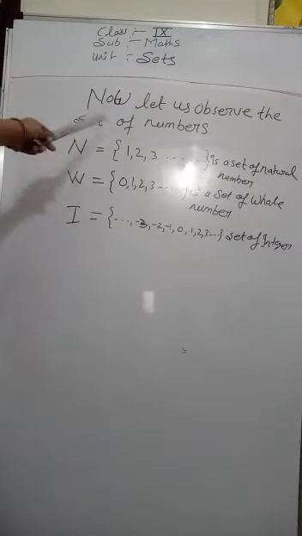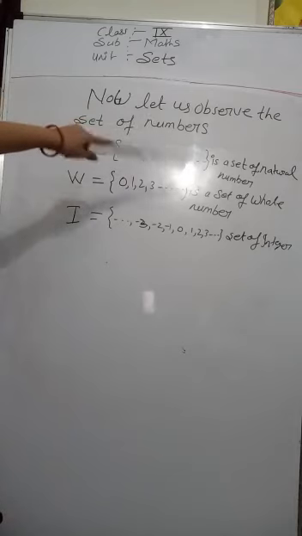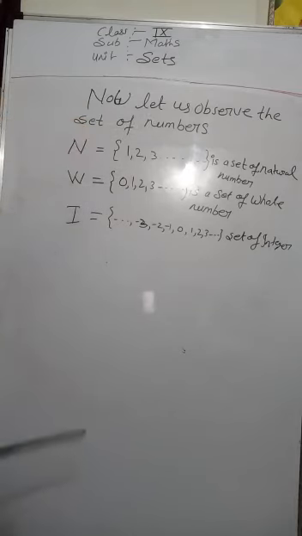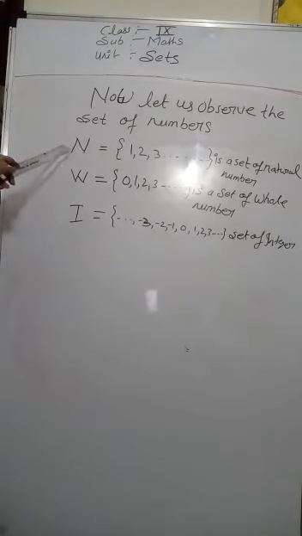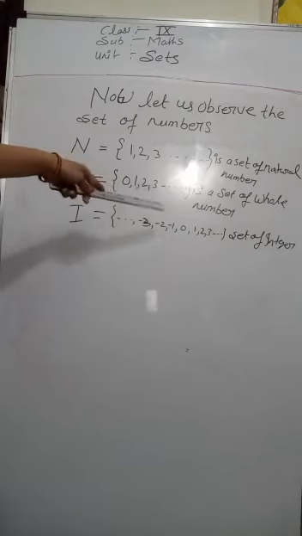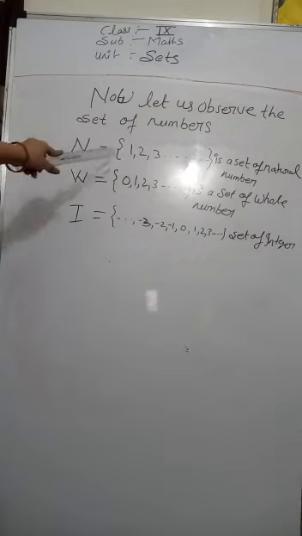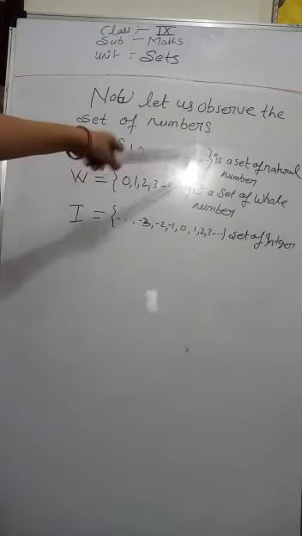So students, now let us observe some sets of numbers. Here I have given the names of some sets of numbers. N equals 1, 2, 3 and so on.